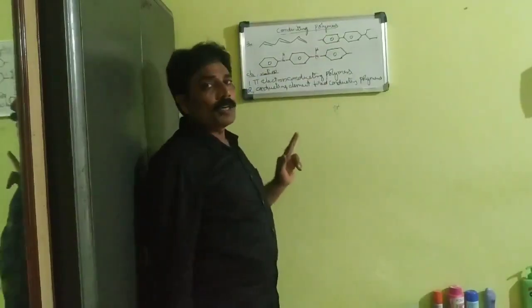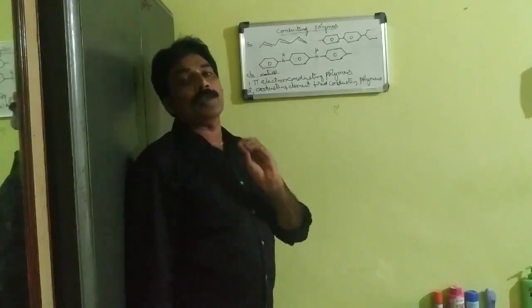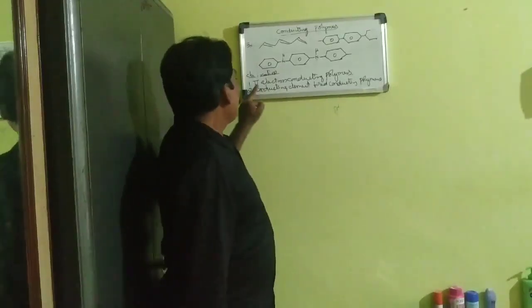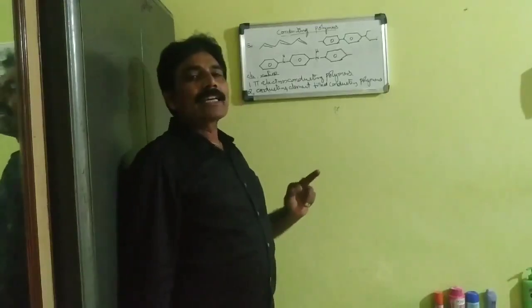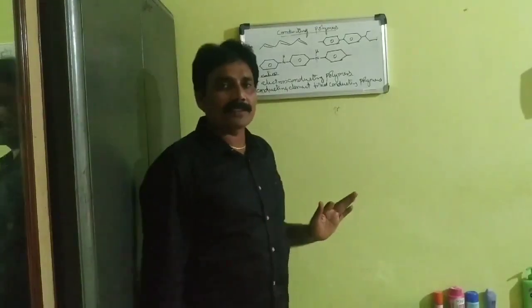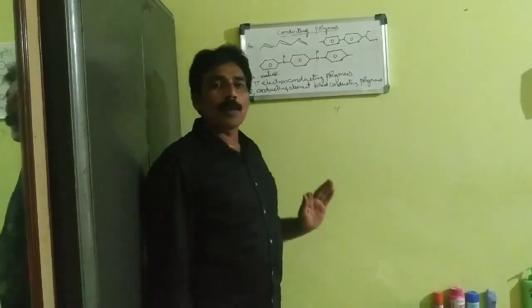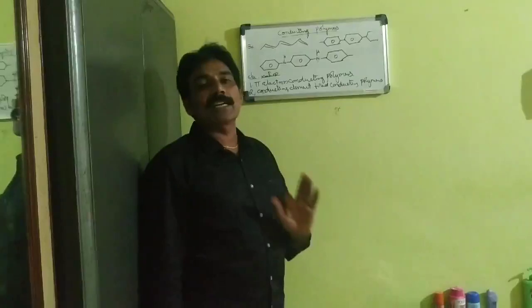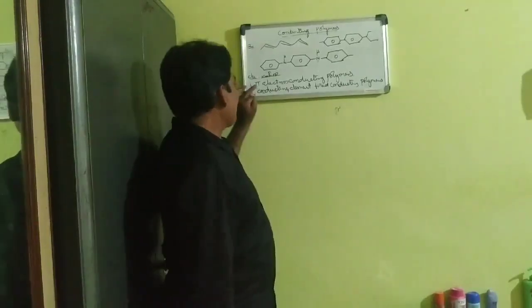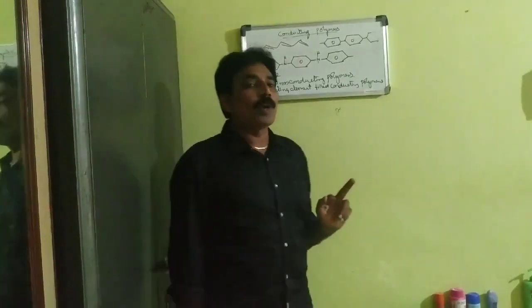Conducting polymers are classified into 5 types. One is pi electron conducting polymers, then conducting element filled conducting polymers, doped conducting polymers, blended conducting polymers, and coordination conducting polymers. First one, pi electronic conducting polymers.